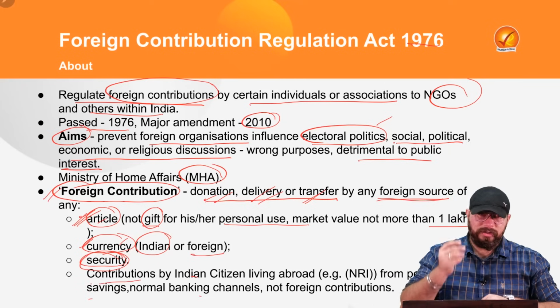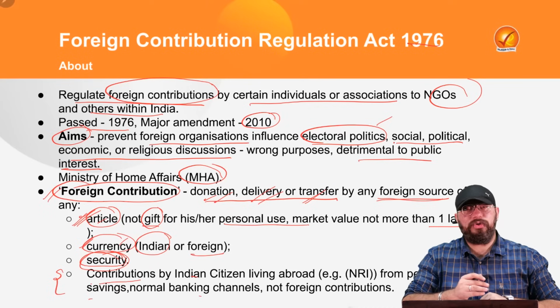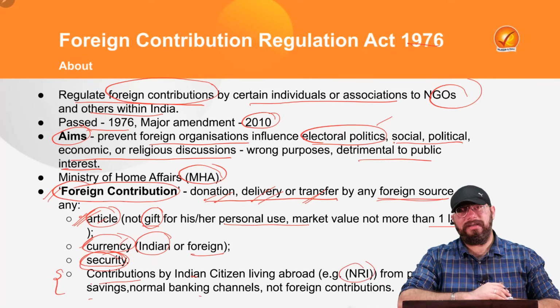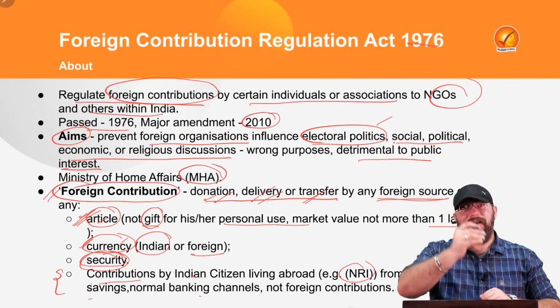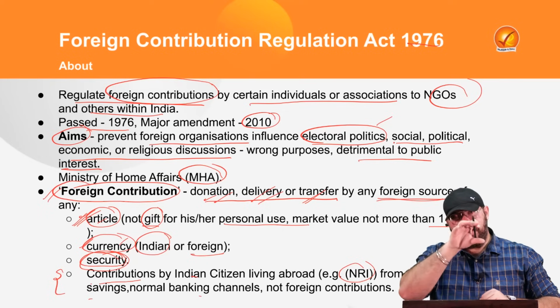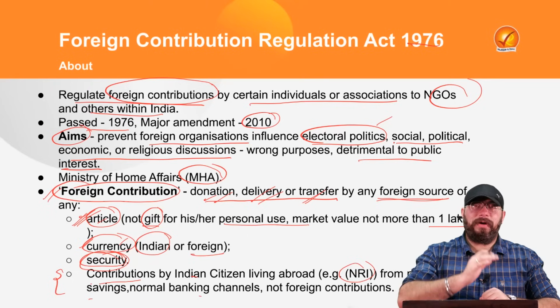Now, there is one specific question which you might ask: the contributions made by NRIs. NRIs also contribute, right? Non-resident Indians are citizens of India itself, but living abroad. So NRIs rightfully contribute to India. They send remittances into India from their personal savings. Will that be part of foreign contribution?